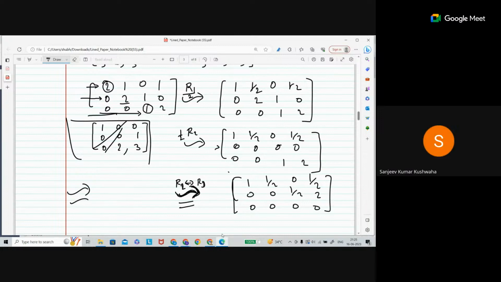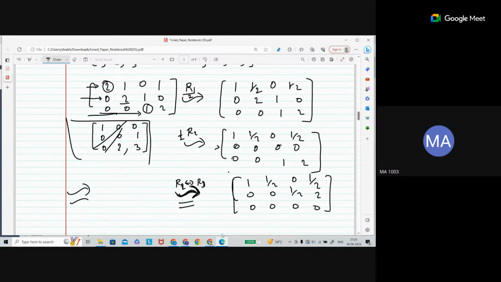Sir, is it necessary that the leading element should always be positive one, or can it be negative one? Always one. If it is negative or anything else, that is not acceptable for row echelon form or reduced row echelon form. Only one should be there.